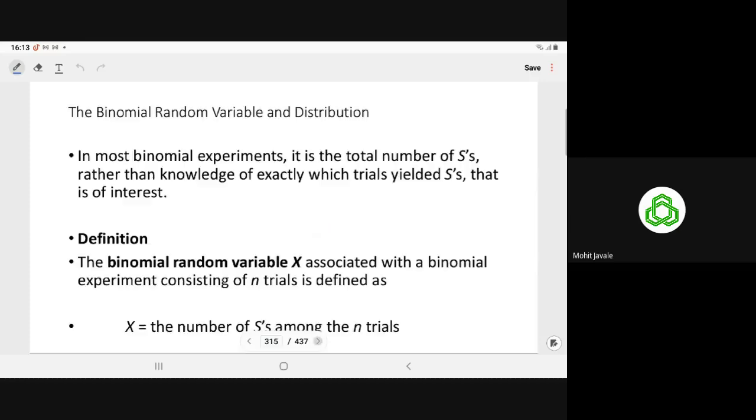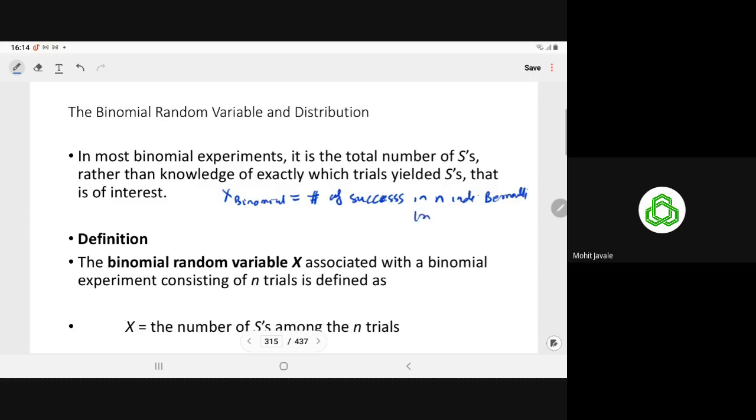So that is the application of the binomial distribution. In most binomial experiments, it is the total number of successes rather than the knowledge of exactly which trial yielded the success that is of interest. Here we define the binomial variate that counts the number of successes in independent Bernoulli trials. So that is our binomial variate.